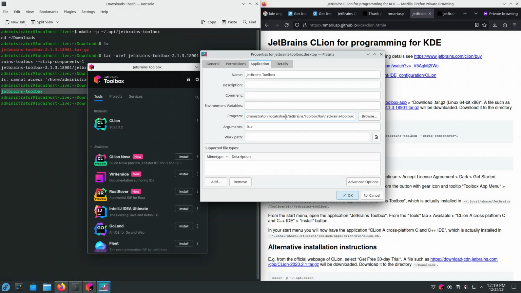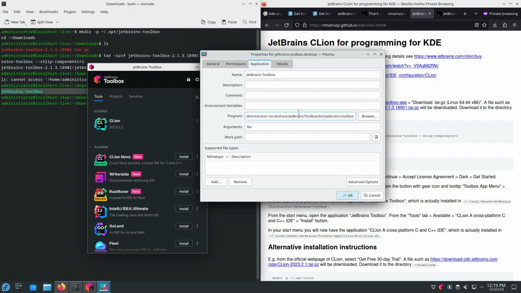And then we're going to use JetBrains Toolbox, the same, for making sure that the IDE CLion is installed as JetBrains, the company, wants it to be installed.